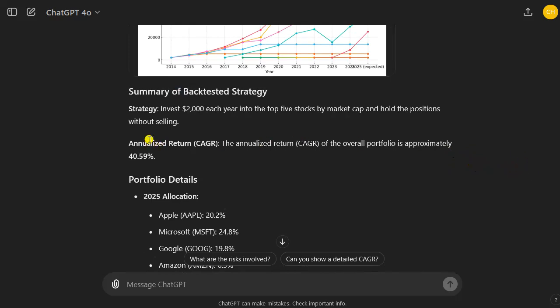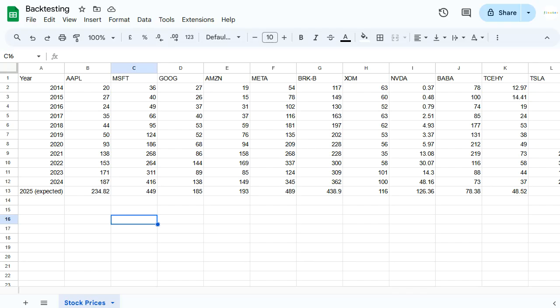So now, historically, the annualized return, the compound annual growth rate of this portfolio is 40.59%. Of course, it's not investment advice. It is not a guarantee that this will hold in the future as well. And also, I think this number is a bit wrong, and I have done some math on this.